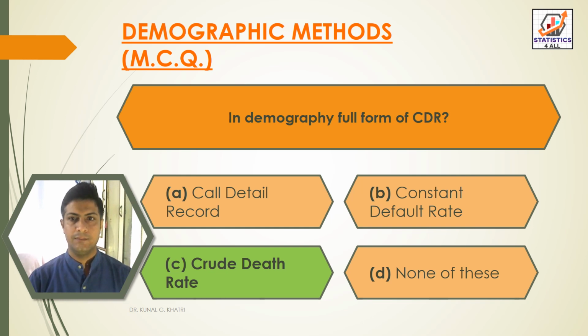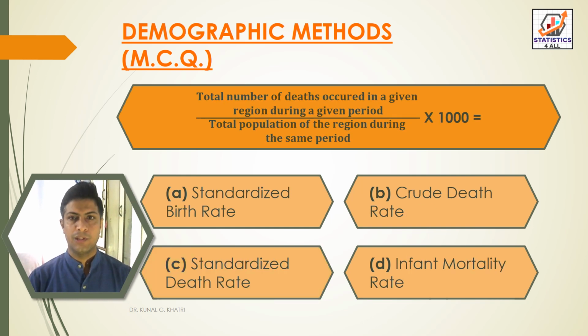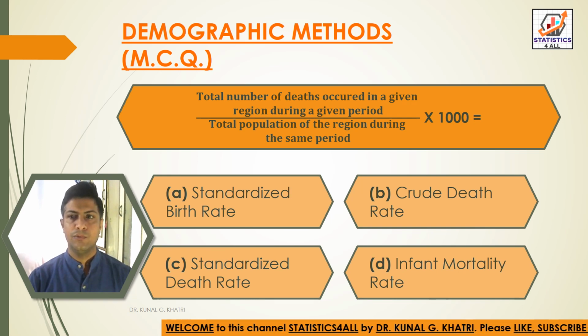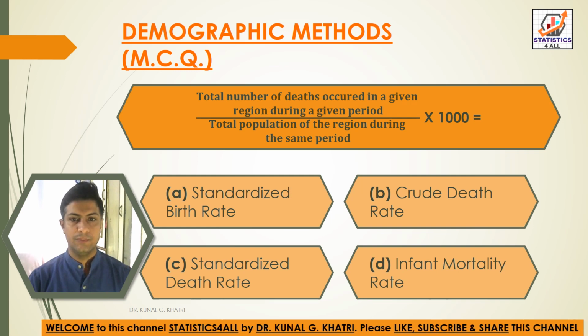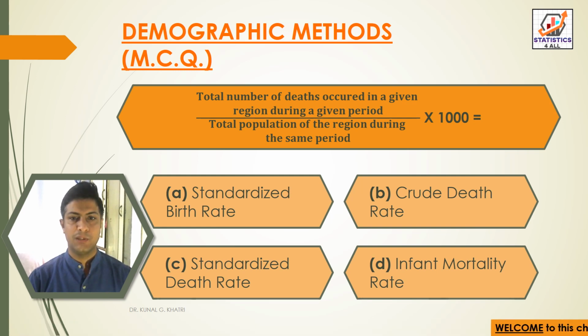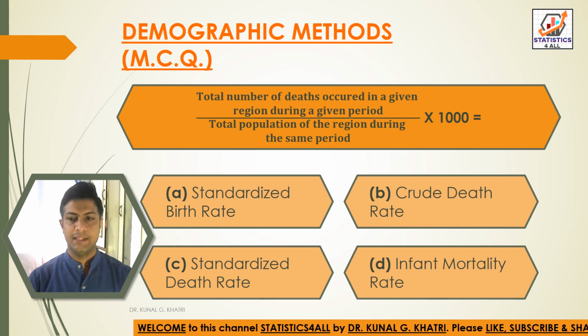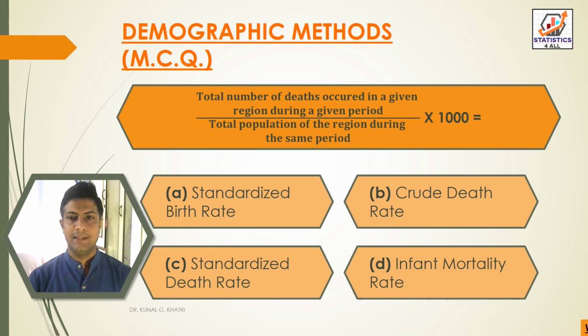Next question, total number of deaths occurred in a given region during a given period divided by total population of the region during the same period into 1000, that is equal to option A, standardized birth rate. Option B, crude death rate. Option C, standardized death rate. And option D, infant mortality rate.